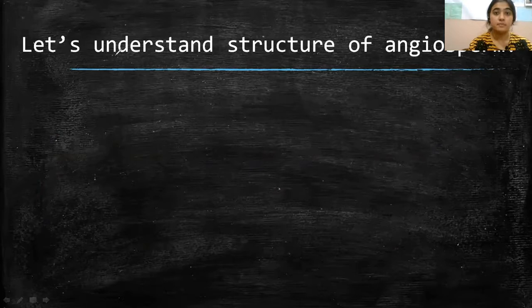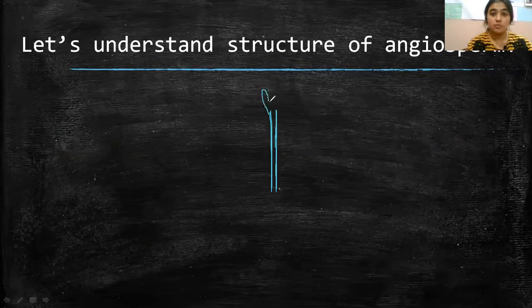Now we have this portion, and drawing of reproductive organs of a typical flower to understand the structure and the parts of an angiosperm. This is what I am drawing. The very first portion that I'm drawing would be the stigma.